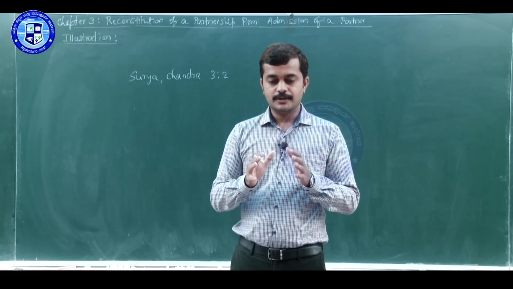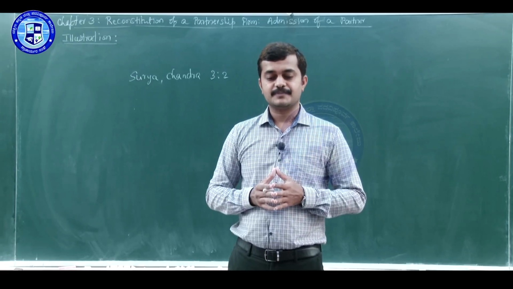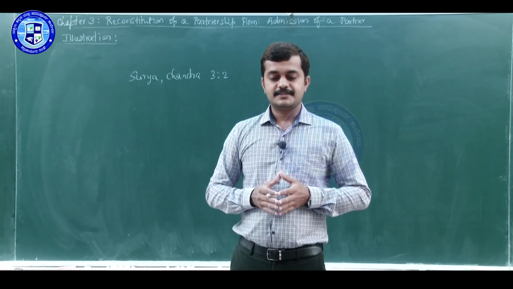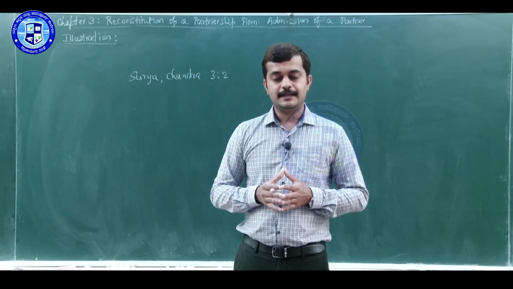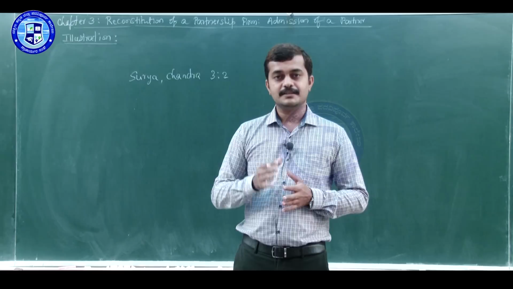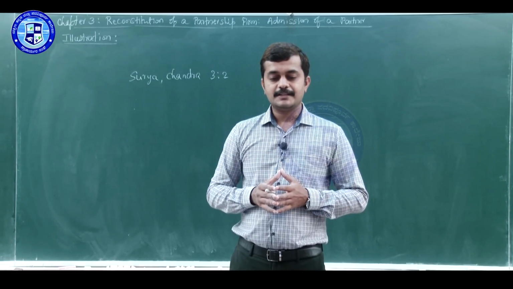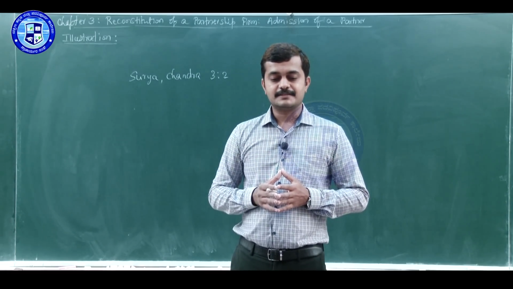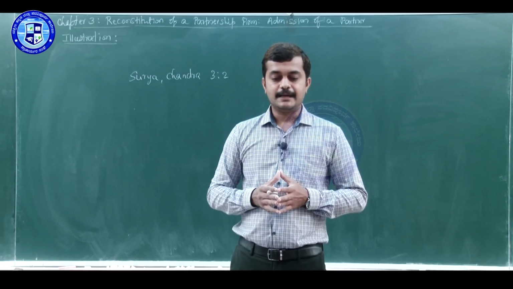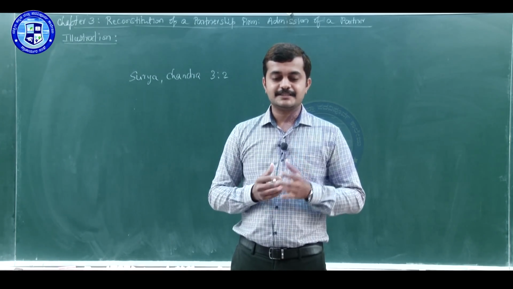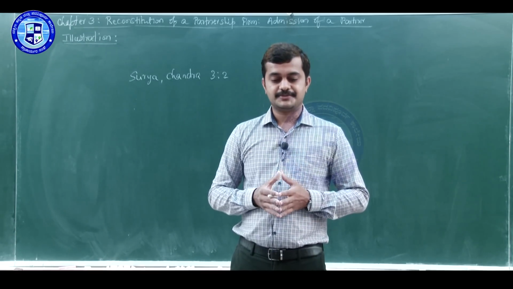On the asset side we have different assets: cash at bank, debtors less provision, stock, buildings, furniture, goodwill account, and profit and loss account debit balance is given, that means accumulated loss, and the total of the assets side is 80,000. On the liability side we have current liabilities as creditors and bills payable, reserve fund, and capital accounts of old partners Surya and Chandra are given, and the liability side total is also 80,000.